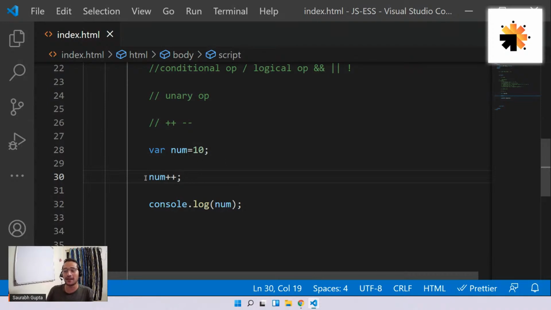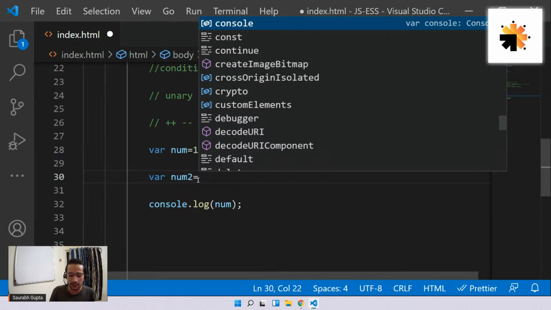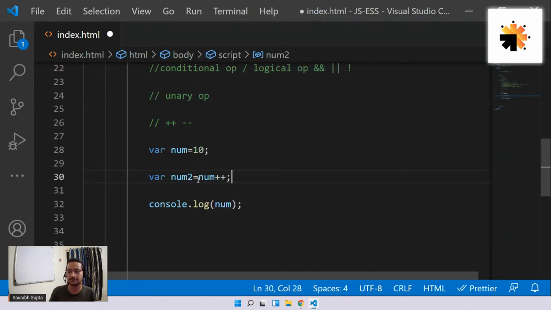Okay, so now guys, let's go ahead and see what is the difference between post and pre. For that, I have to create an operation. So let me do this, everyone. Please focus. Let's say I create one more variable, var num2, and I do equals to num plus plus. So I'm performing an assignment and I'm also performing an increment.